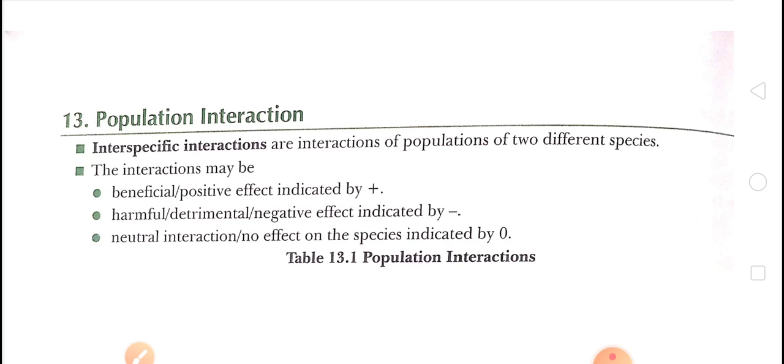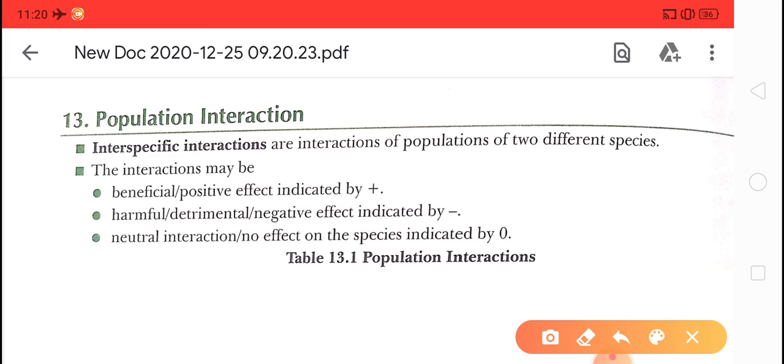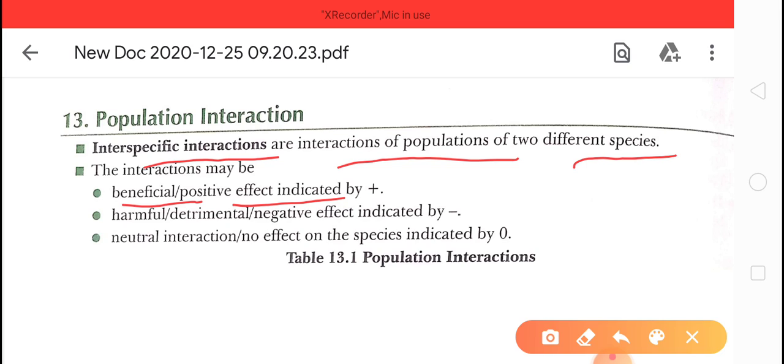First of all, see the definition of interspecific interaction. These are interactions between populations of two different species. So if two different species interact with each other, it may be a beneficial or positive effect, it may be a harmful or negative effect, or it may be neutral for both species.